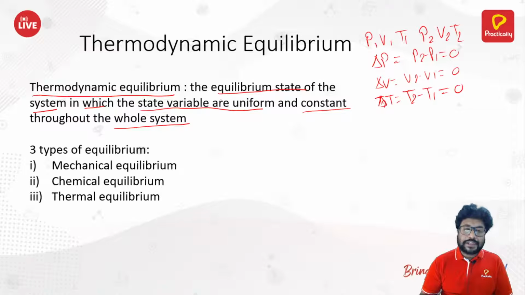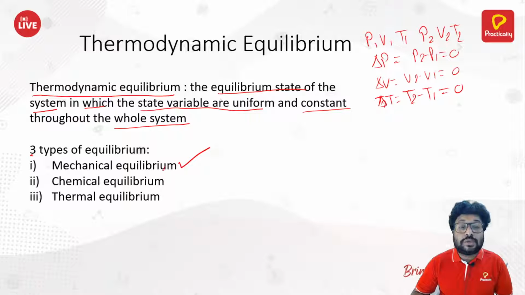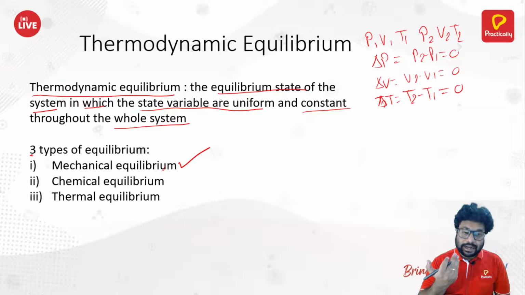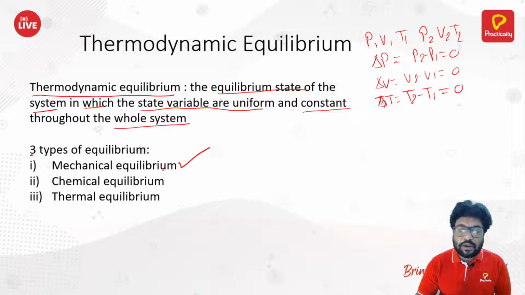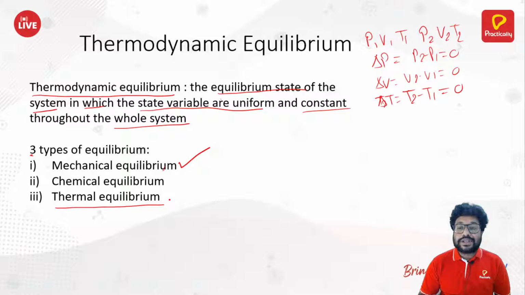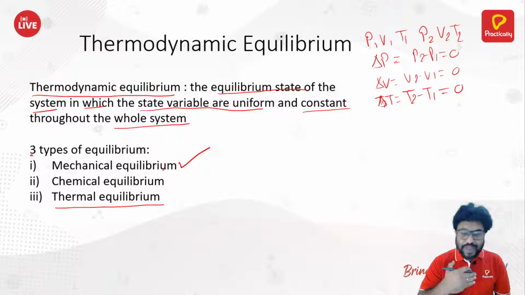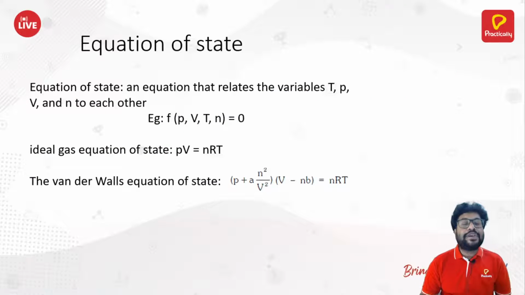It's not something which can be achieved very easily. There are three types of equilibrium. Mechanical equilibrium means there is no net change in the position of a system. Chemical equilibrium we had seen already in the last lecture. Thermal equilibrium is the equilibrium where temperature is not changing, temperature is remaining constant. So that is how there are different types of equilibria. Okay, moving ahead. Next, equation of state.